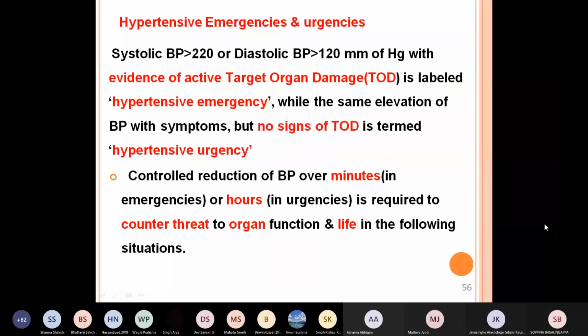Why? Because already the organs are targeted. Which are these organs? Number one, the heart. Number two, the kidney. Number three, the brain. Stroke, cardiovascular accident, heart attack, cerebral stroke, or renal failure.